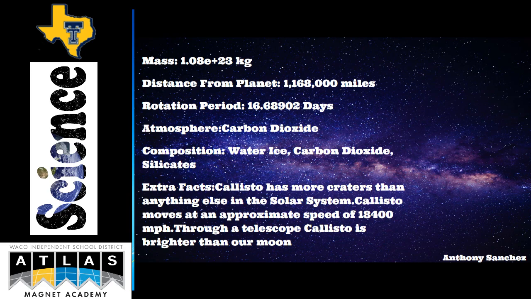Some extra facts would be that Callisto has more craters than anything else in the solar system. It moves at an approximate speed of 18,400 miles per hour. And through a telescope, Callisto is brighter than our moon.